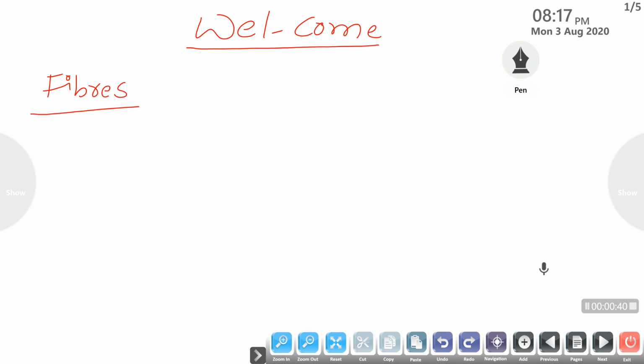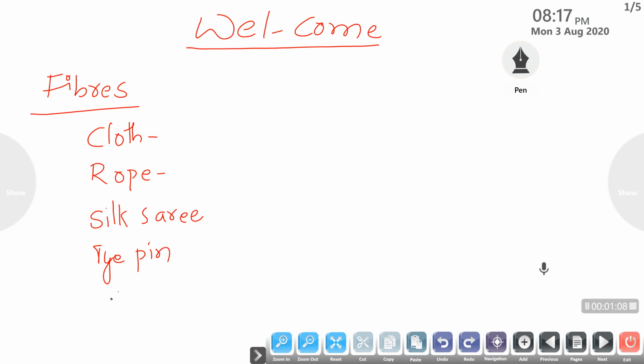So now the first thing, I will write some of the names of the objects here. Just focus on the first word: cloth, rope, silk sari, tie pin, socks.